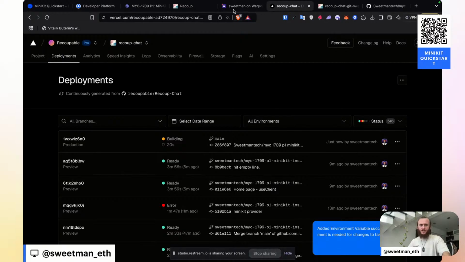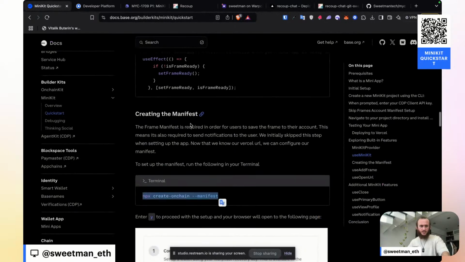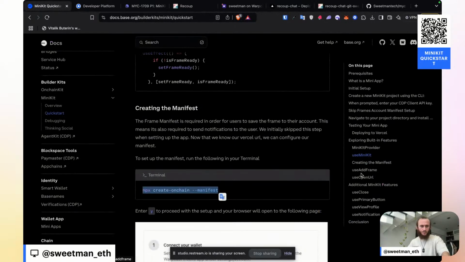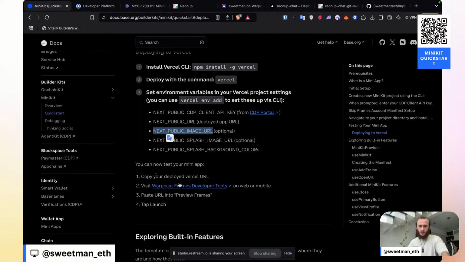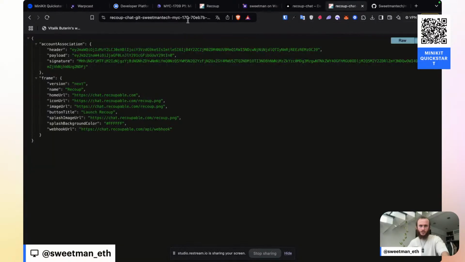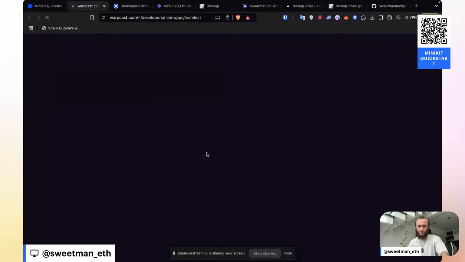How do we actually verify this? Inside of the docs, it's not mentioning that we need public URL, image URL. We've already added all those. Now you can test your mini app by going into the developer tools. So let's try going into the developer tools and share this app to see if the developer tools help us out at all.